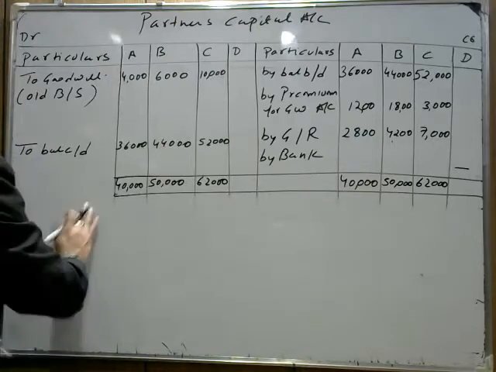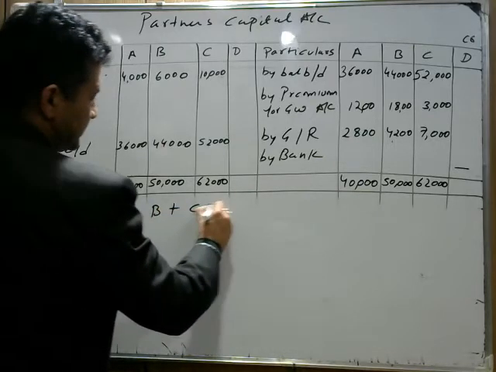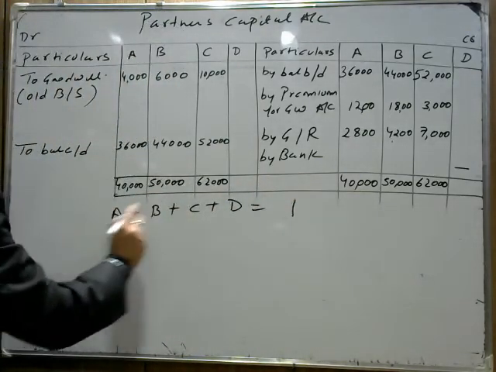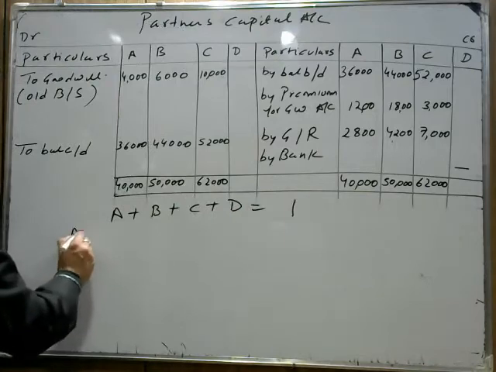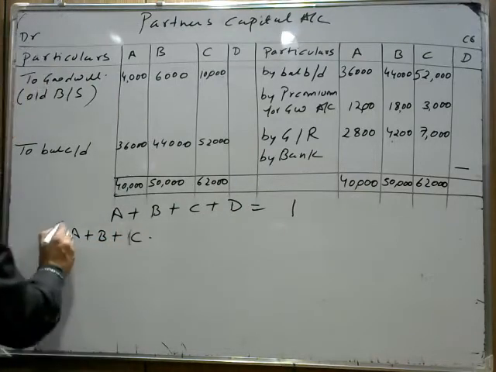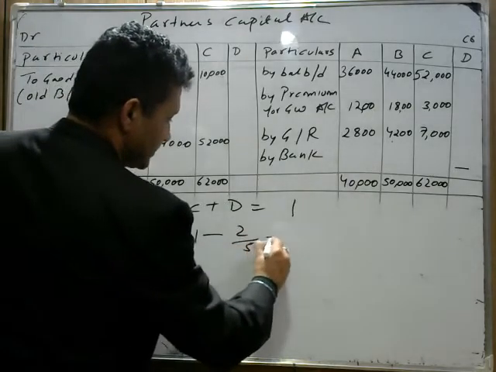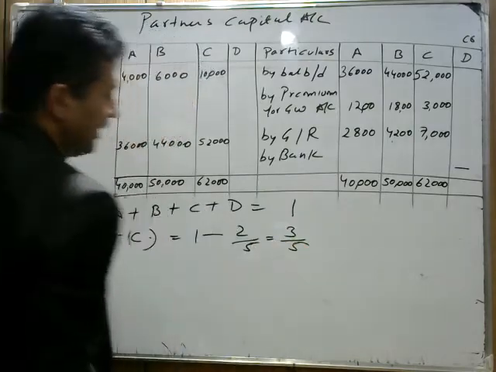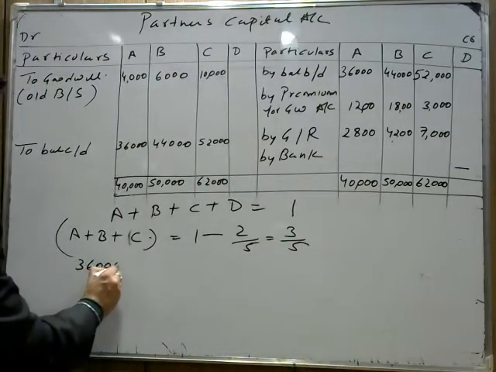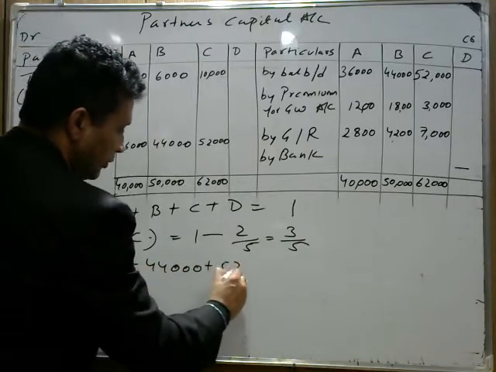और simply, you know that the share of A plus B plus C plus D is 1. पूरे firm का share 1 है. इसमें D share is 2/5, तो what is the share left for A plus B plus C? A plus B plus C का share कितना बच गया? It's coming 1 minus 2/5. This is 3/5. Now इन तीनों की capital हमें given है. The capital of A is 36,000. The capital of B is 44,000. The capital of C is 52,000.